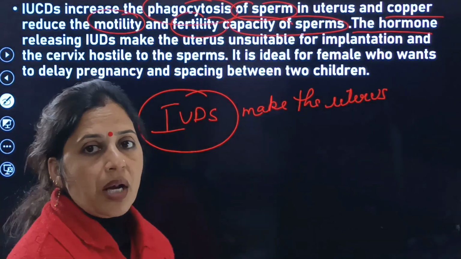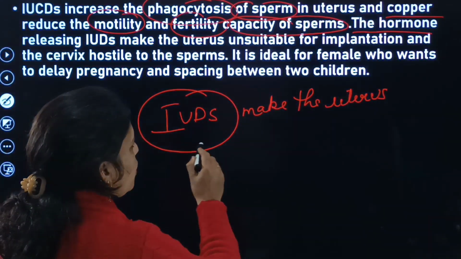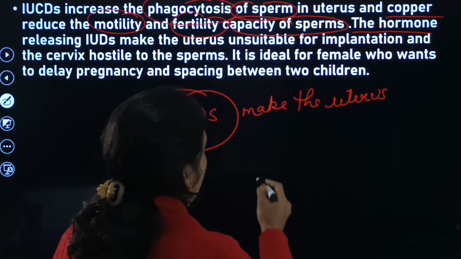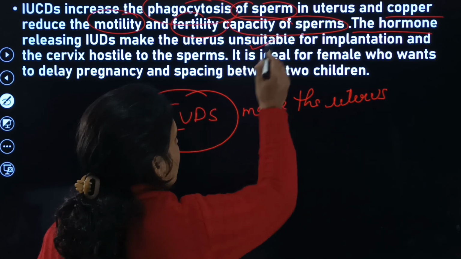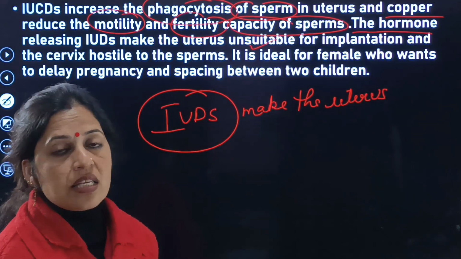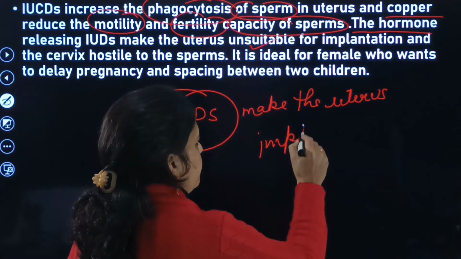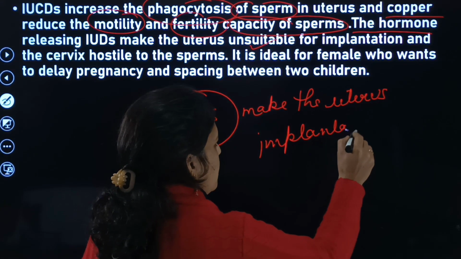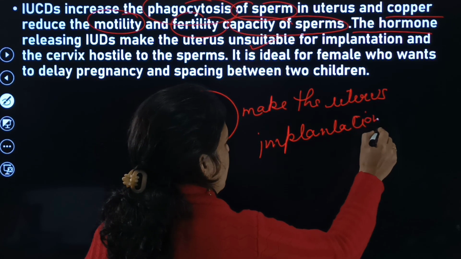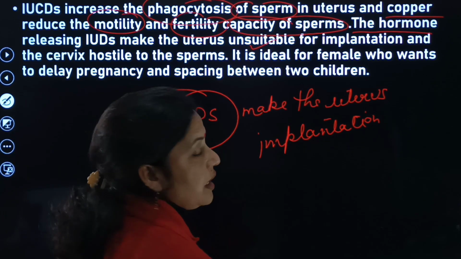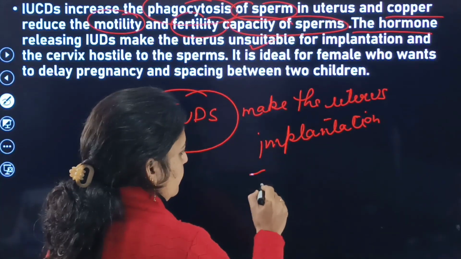unsuitable for implantation, as well as make the cervix hostile to the sperms.